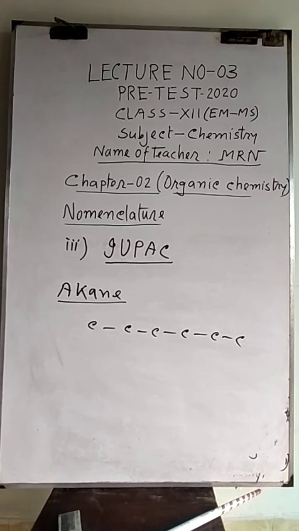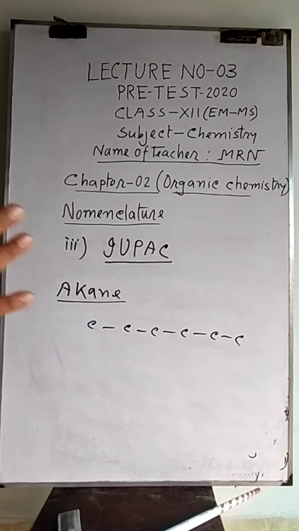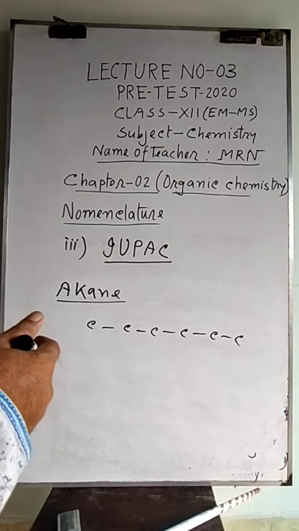when a compound contains a long chain. Of course, the alkane contains a long chain. The long chain is the main part of the alkane. The long chain has two ends, a first end and a second end. First, you have to find out the longest chain. It is the first step. Second step, to find the first end.